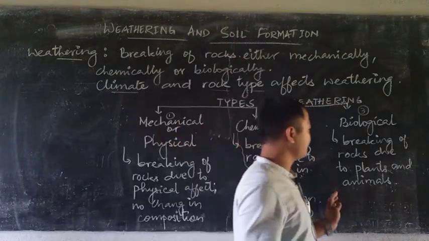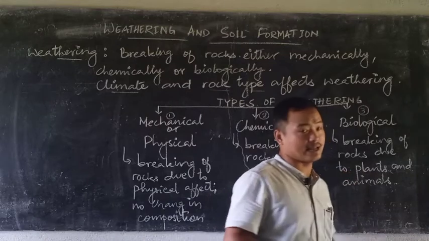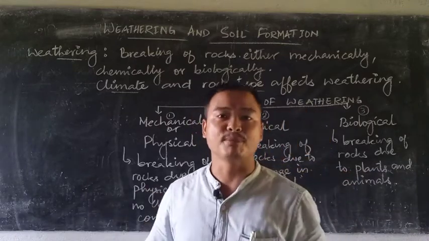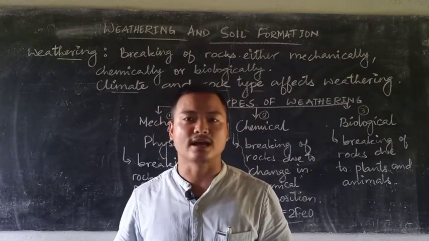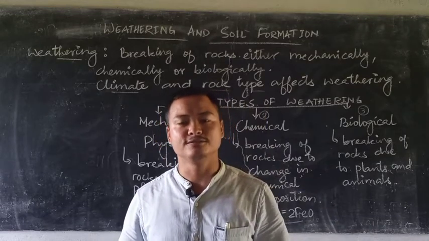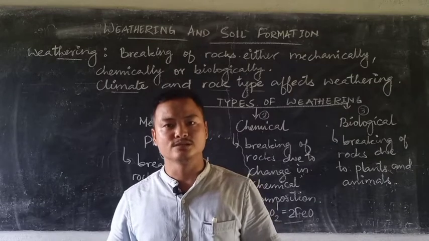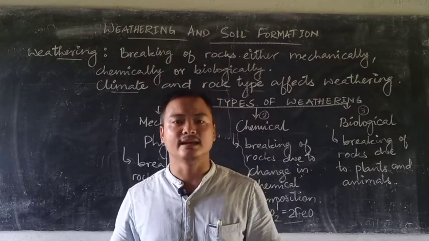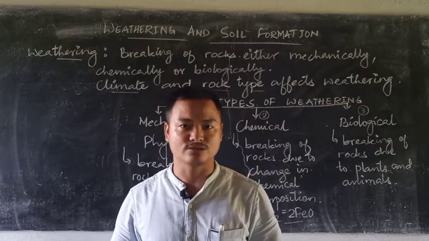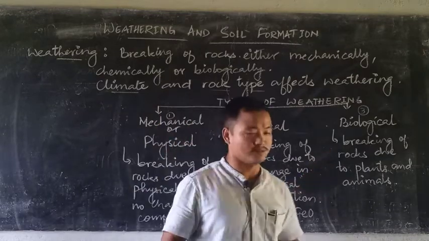And biological weathering is breaking of rocks due to plants and animals. You must have seen plants growing quite tall and very thick and big, and their roots are also strong enough to hold them. Sometimes we find these roots enter into the rocks and help in breaking the rock. So this is known as biological weathering.